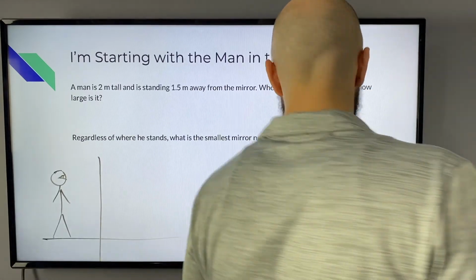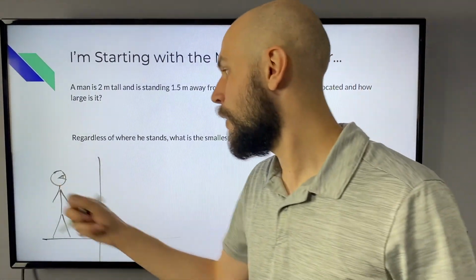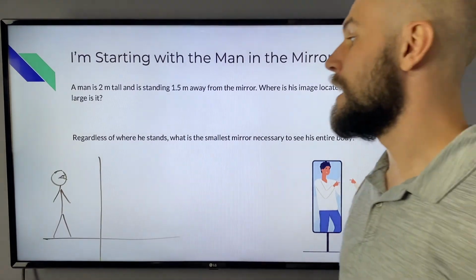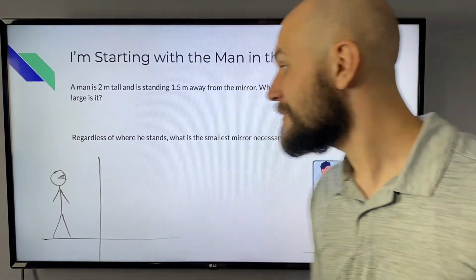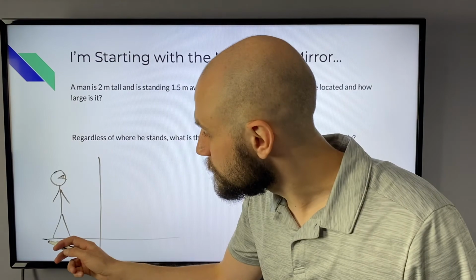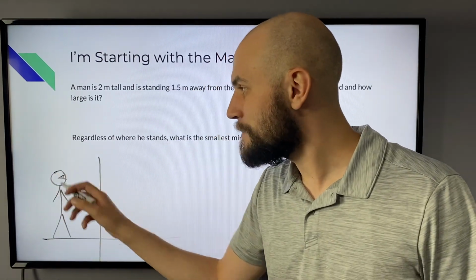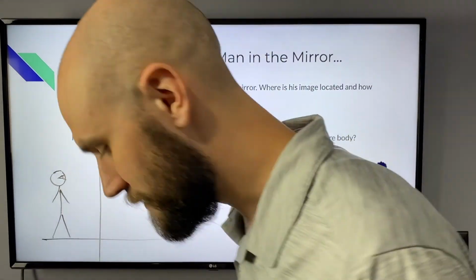And there's an infinite amount of light rays that are reflected off the body and heading into the eyes, effectively infinite. I don't have time to go through infinite light rays, but if I look at the extremes, if I see the feet and I see the top of the head, I should be able to see everything in between.